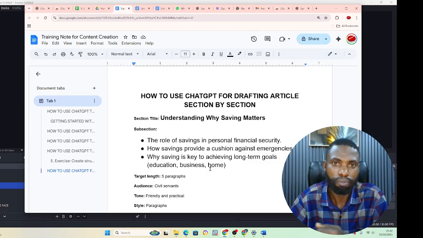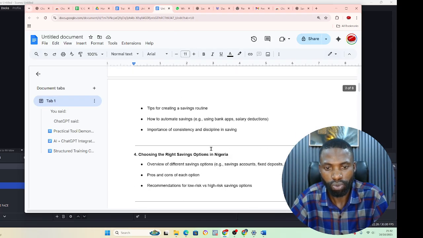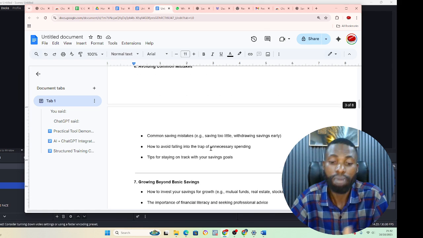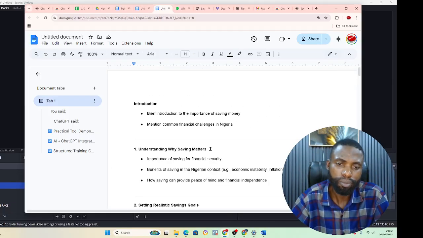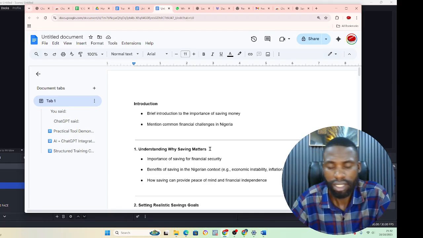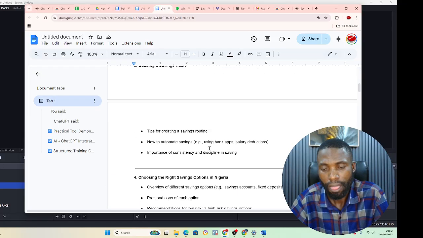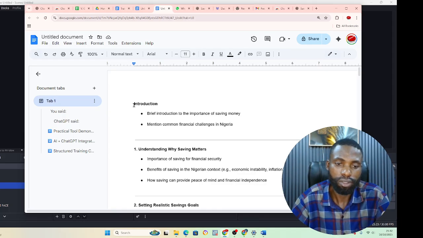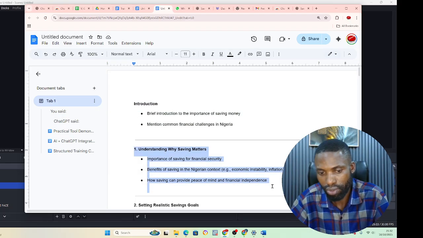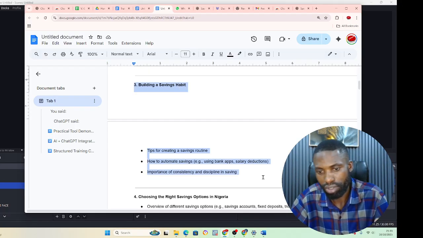You follow me carefully. In one of the sessions we did before, we were able to come up with an outline. Outline means table of contents. Let's say this is our table of contents. So when you have it like this and you want to develop the entire thing, you won't write it the way you did the other one. What you do is you write section by section. When you write this one, you continue with this one.